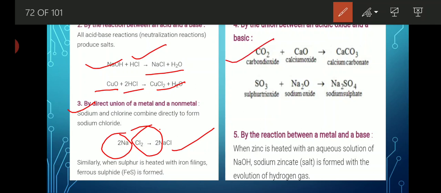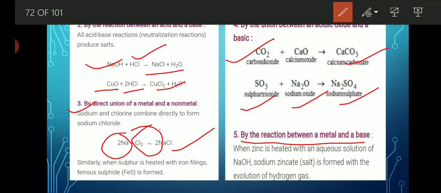See here with the example, when carbon dioxide reacts with calcium oxide, we are able to get calcium carbonate. Similarly, when sulfur trioxide reacts with sodium oxide, it will give you sodium sulfate. One more reaction is there, by the reaction of metal and bases.